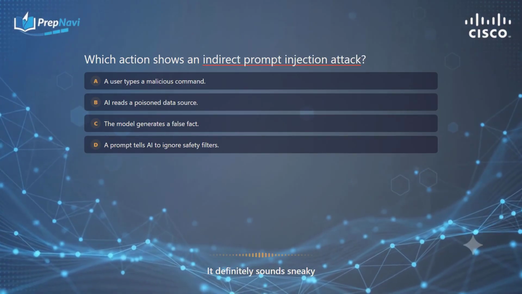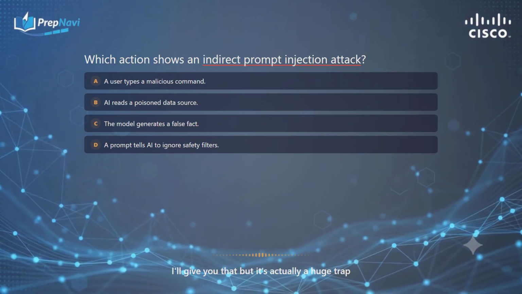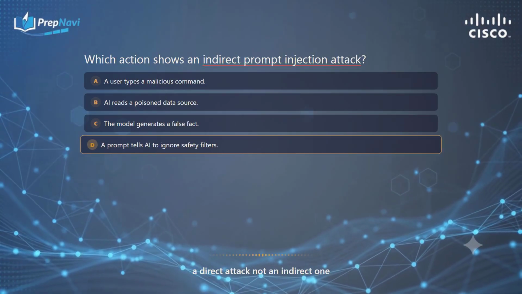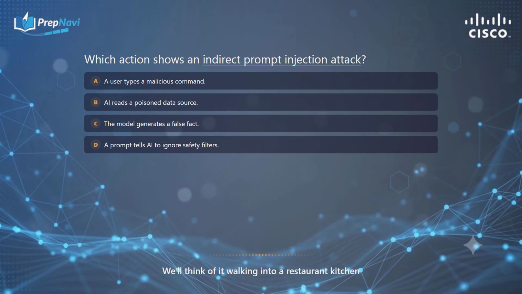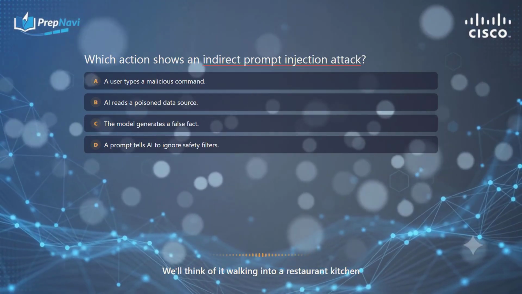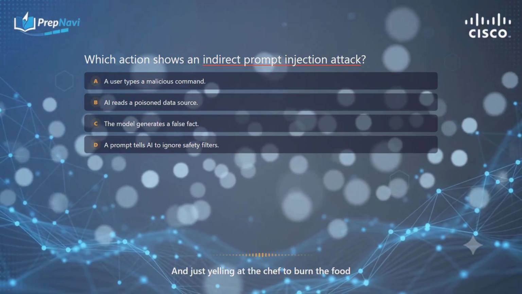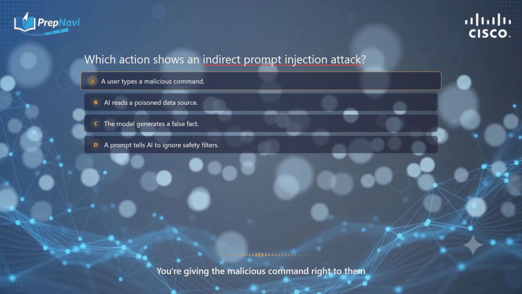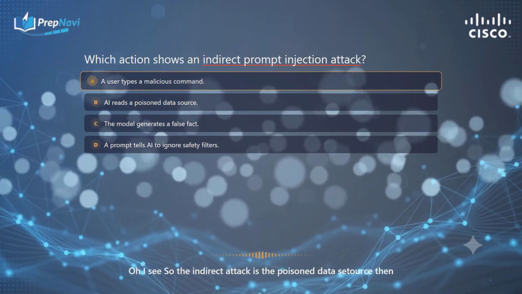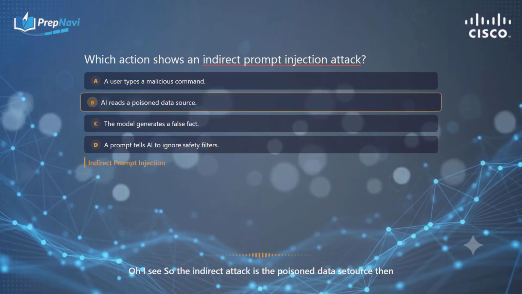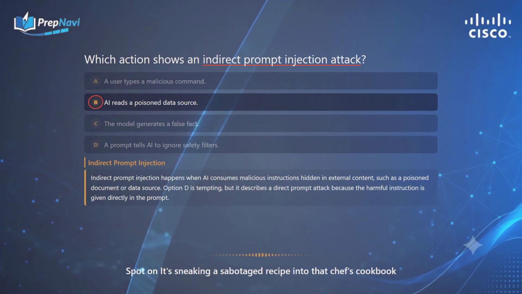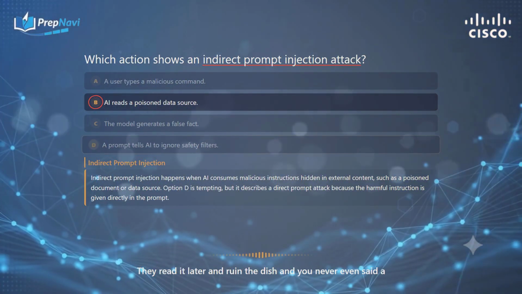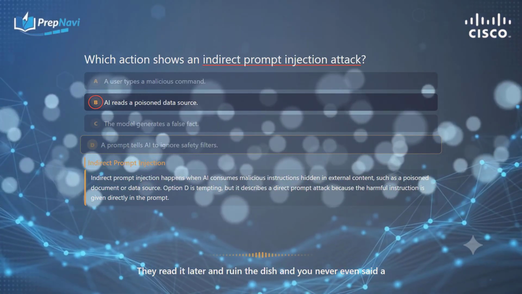It definitely sounds sneaky, I'll give you that. But it's actually a huge trap. Telling the AI to drop its filters is a direct attack, not an indirect one. Wait, really? How so? Well, think of it like walking into a restaurant kitchen and just yelling at the chef to burn the food. You're giving the malicious command right to them. Oh, I see. So the indirect attack is the poison data source then. Spot on. It's like sneaking a sabotaged recipe into that chef's cookbook. They read it later and ruin the dish, and you never even said a word to them.